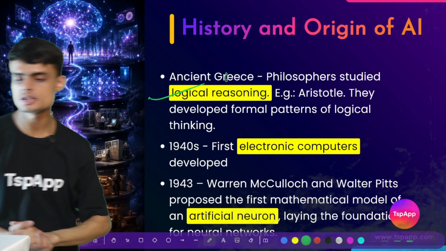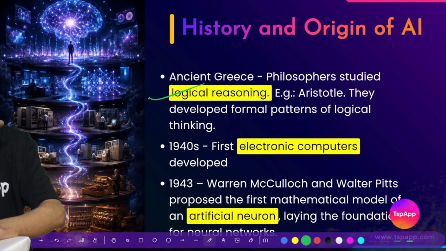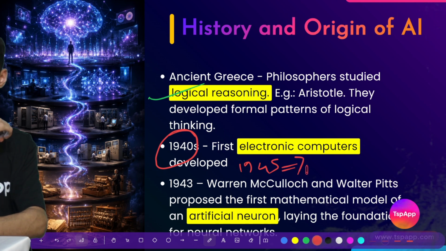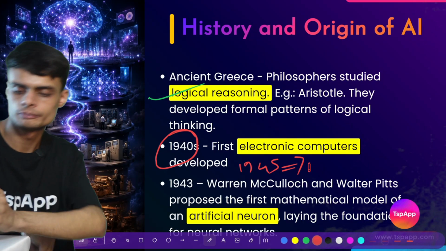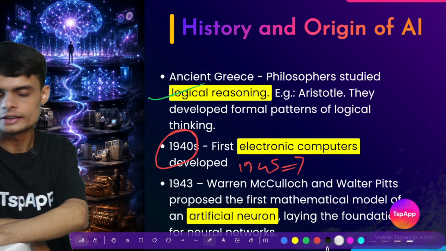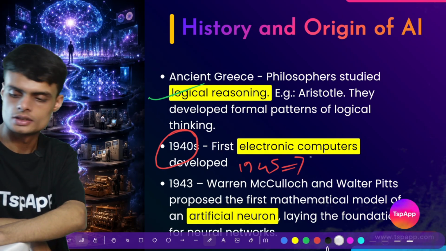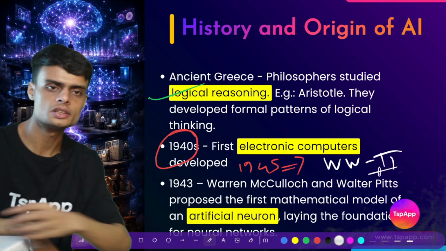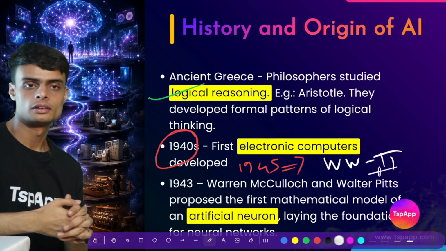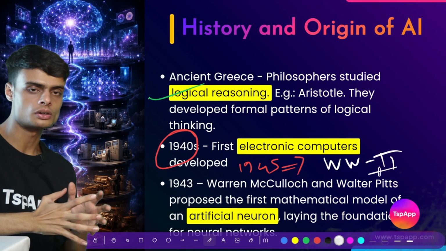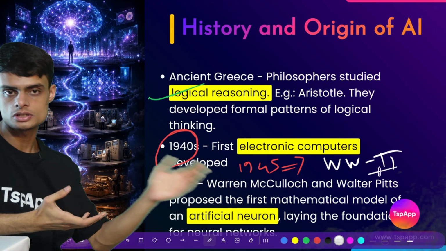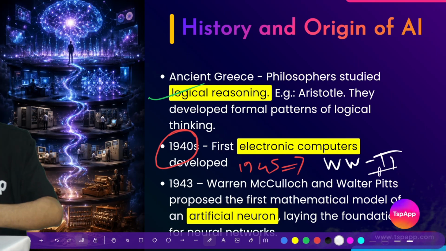Then the 1940s was the time period when the first electronic computers were developed. If you recall, from the 1940s to 1945, a war was going on. What was the war that ended in 1945? This was World War II. In this time period, all the nations were fighting with each other, but in the meantime they were also focusing on creating something revolutionary. So the first electronic computers were developed in this time period.